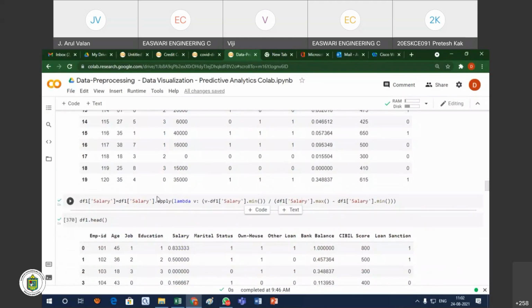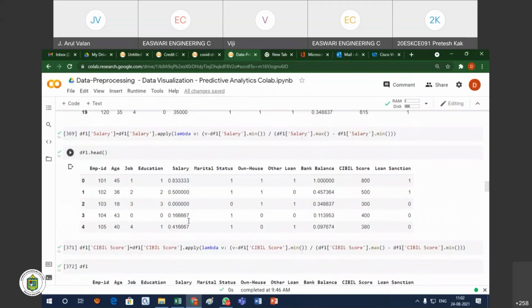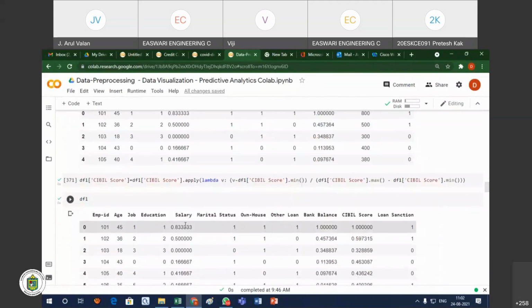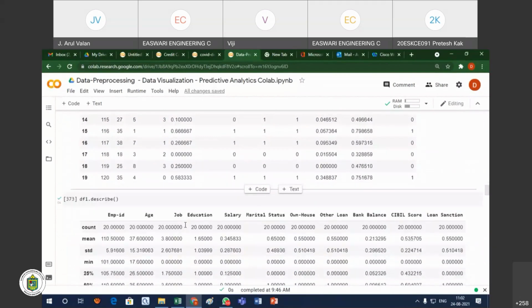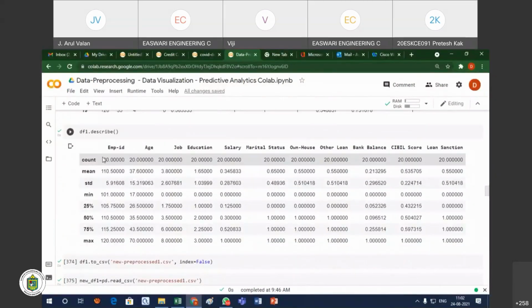Similarly, salary also. In the same method, with the same formula, I am changing the salary as well. Salary also I am converting to 0 to 1. So now you see all the values are normalized, as well as pre-processed. So earlier I had to read the data set. The data set has some values.